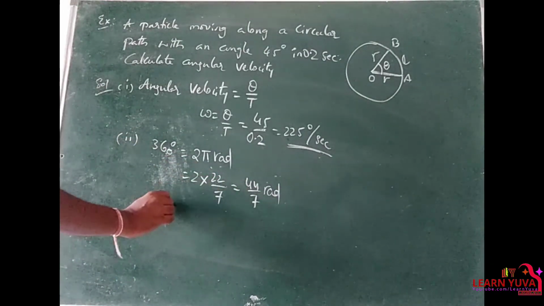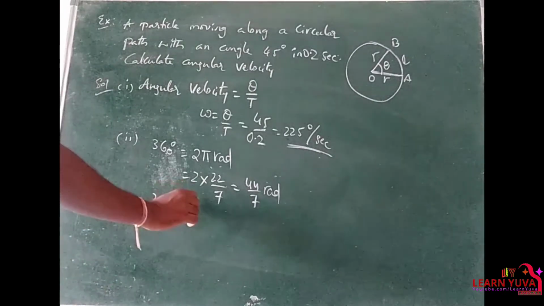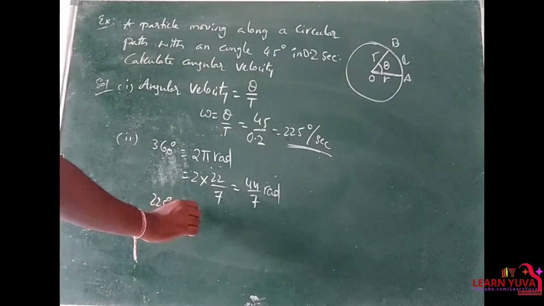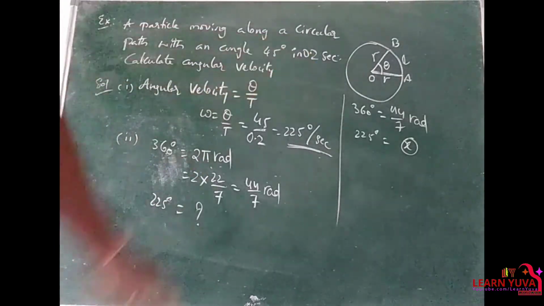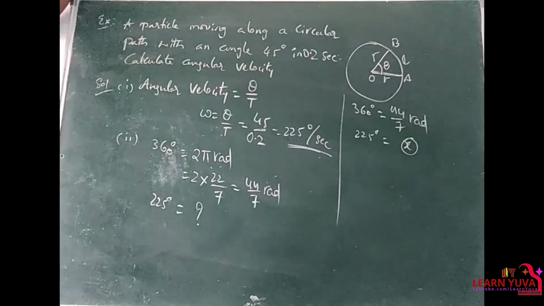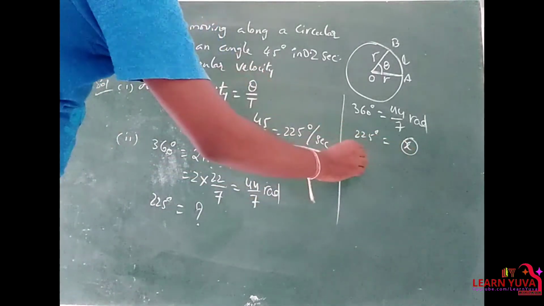Then 225 degrees is equal to how much? So 360 degrees is equal to 44 by 7 radians. Then 225 degrees is equal to how much? So we have to find out x value.